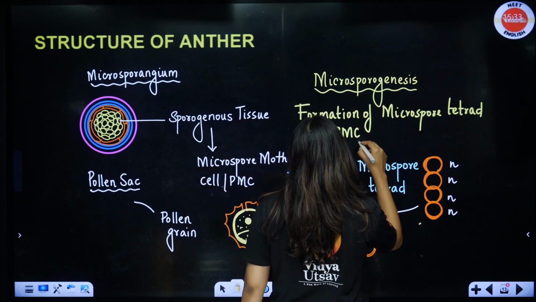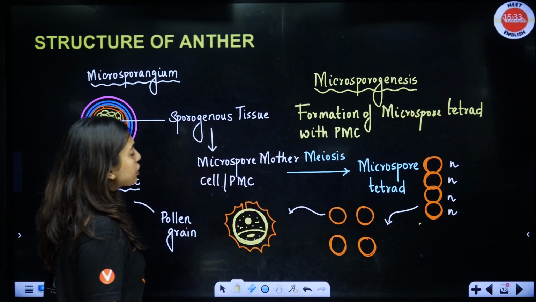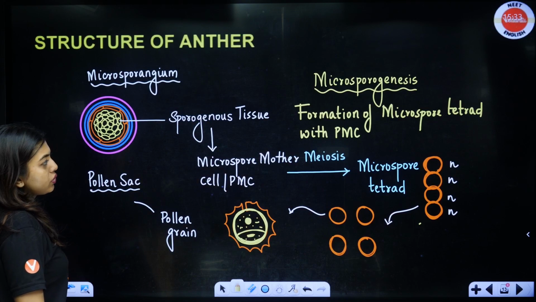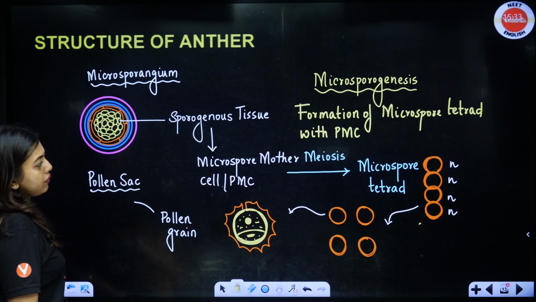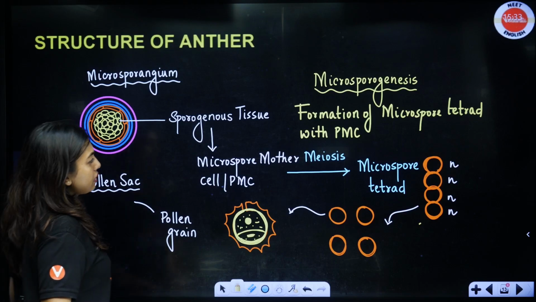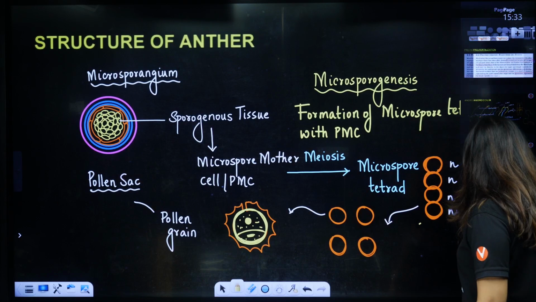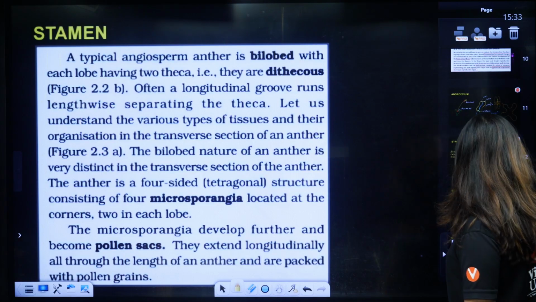Okay, I think "with" is the wrong word. Formation of microspores with meiosis is called, okay, there should be a better word for it. One second.